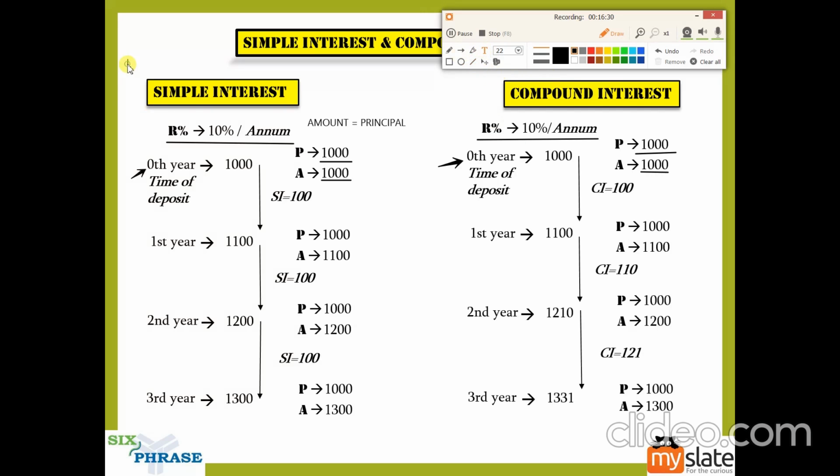Simple interest is rate of interest for principal. This is how I'll word it, rate of interest for principal.